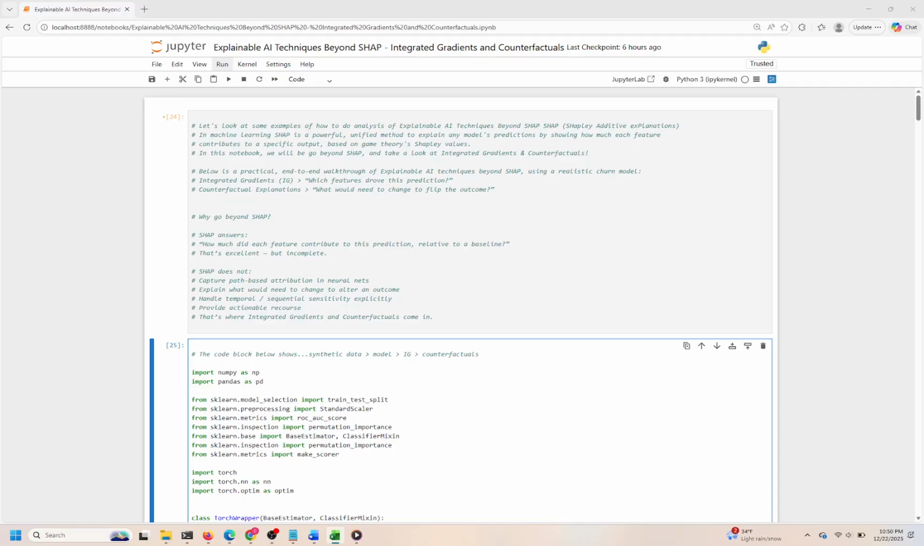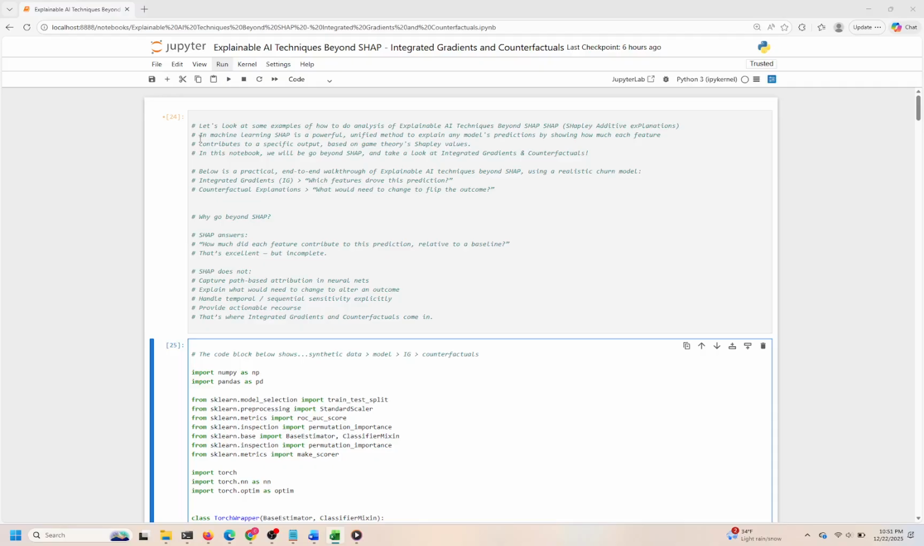We start by framing the limitations of SHAP. While it effectively quantifies feature contributions relative to a baseline, it does not capture the path-dependent nature of neural network decisions or offer clear guidance on what changes could flip a prediction. Integrated gradients address this by attributing importance along the actual input path, providing a more faithful explanation for deep models.